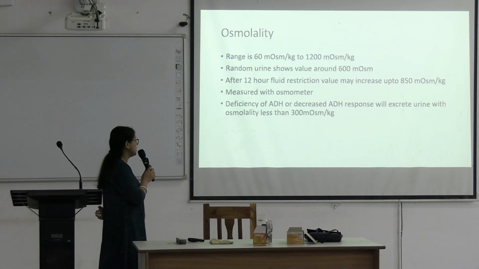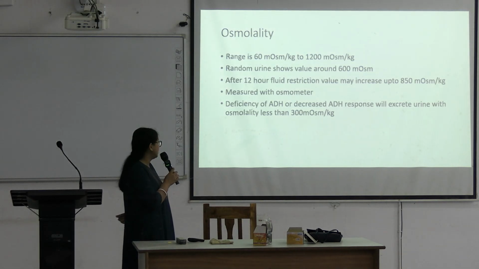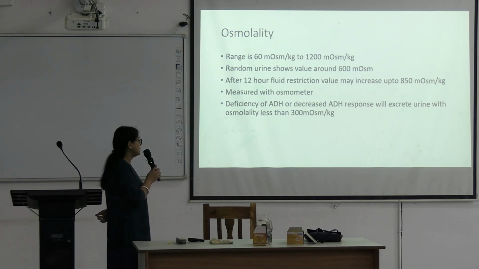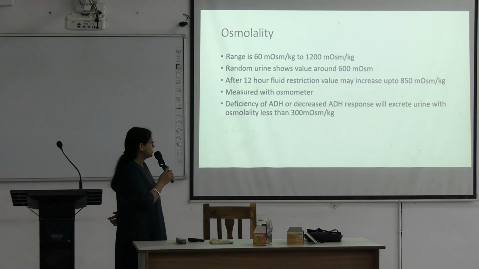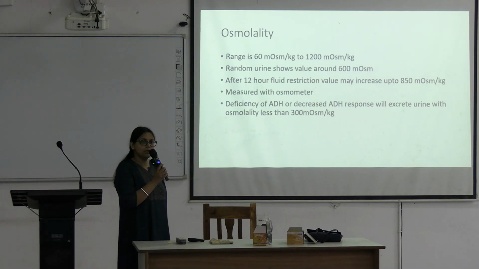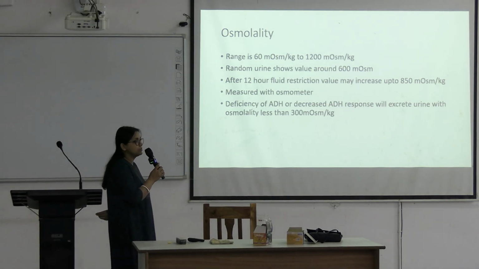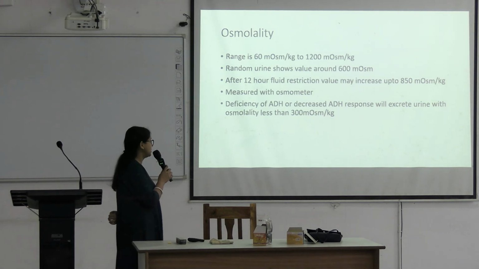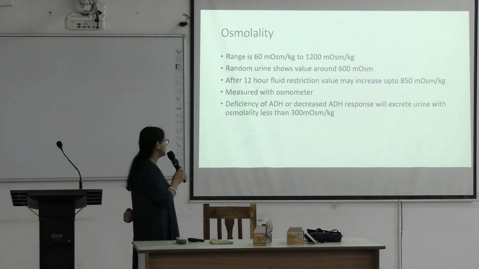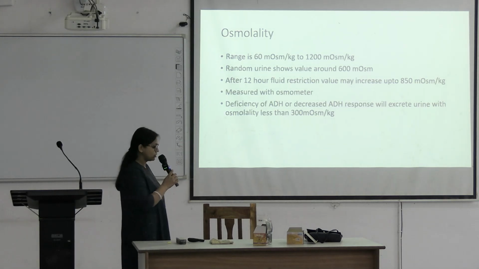If there is deficiency of ADH, that is antidiuretic hormone, or decreased ADH response. When there is deficiency of ADH, that is central diabetes insipidus, and when there is decreased ADH response, that is peripheral diabetes insipidus. So in both cases there is actually deficiency of ADH effect, and it will excrete urine with osmolality less than 300 milliosmol per kg. Okay, this is osmolality.